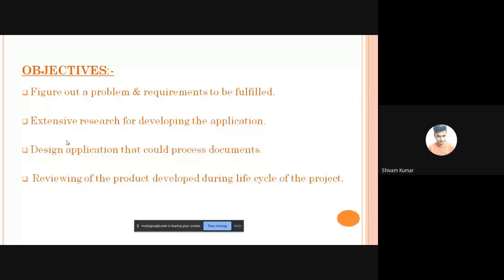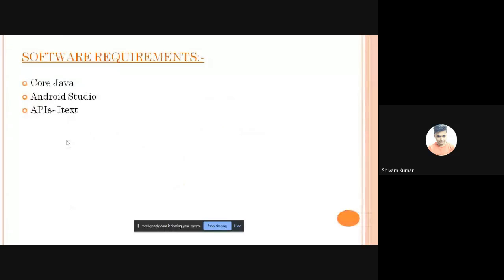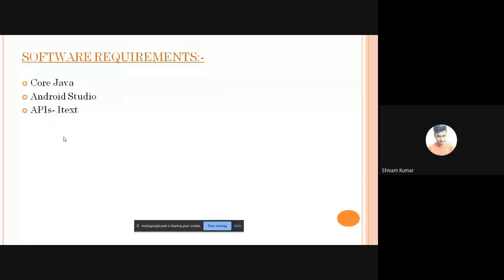Aman, next slide please. The next slide is software requirements of the project. Our main programming language will be core Java, because we are developing everything in core Java. We also have to develop an application, so we will be using Android Studio to develop the application.